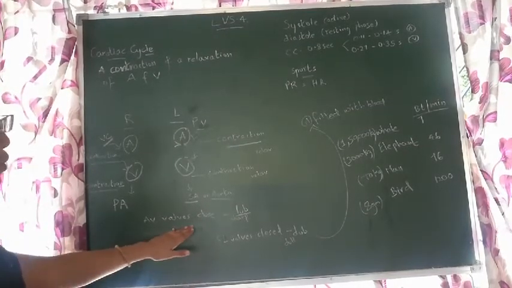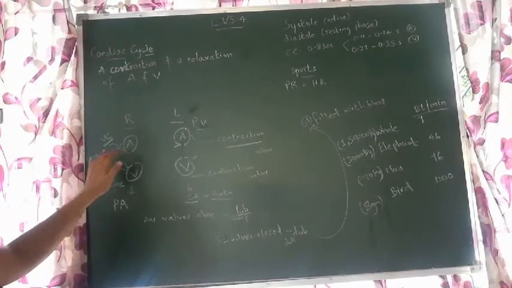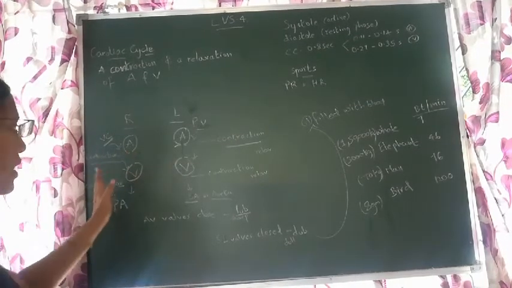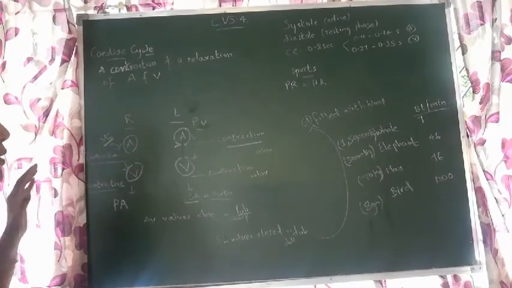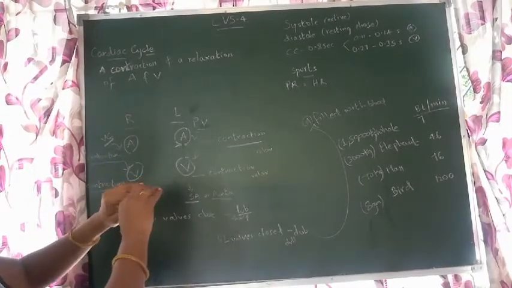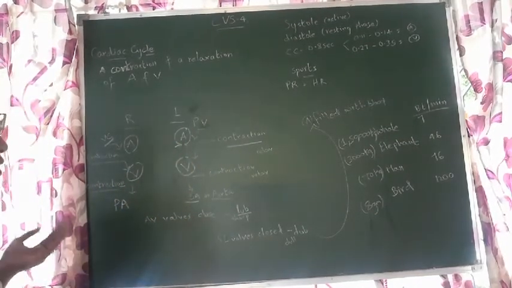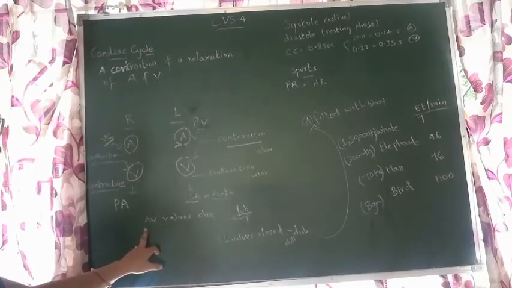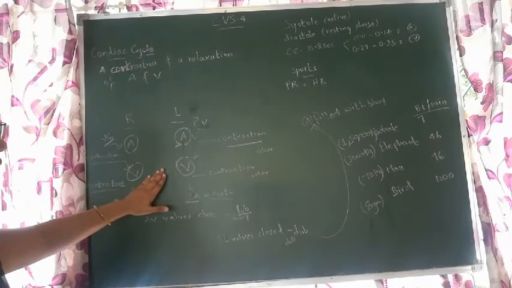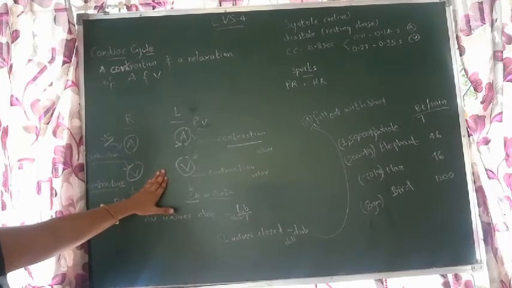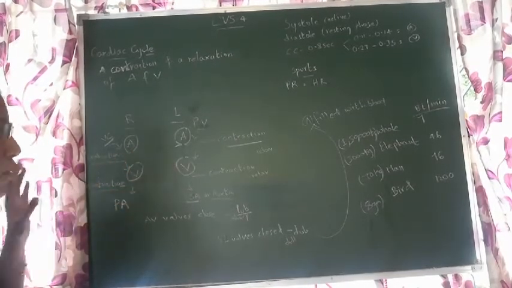See here, I told you about AV valves, atrioventricular valves, which are present between atria and ventricles, right? On both sides we have them. In the last class I told you, if it is on the right side there is the tricuspid valve, 3 cusps. If it is on the left side, the bicuspid valve or mitral valve. These are nothing but our atrioventricular valves. So, when blood from atria has entered the ventricles, now there is no more blood in atria, but ventricles are full of blood.